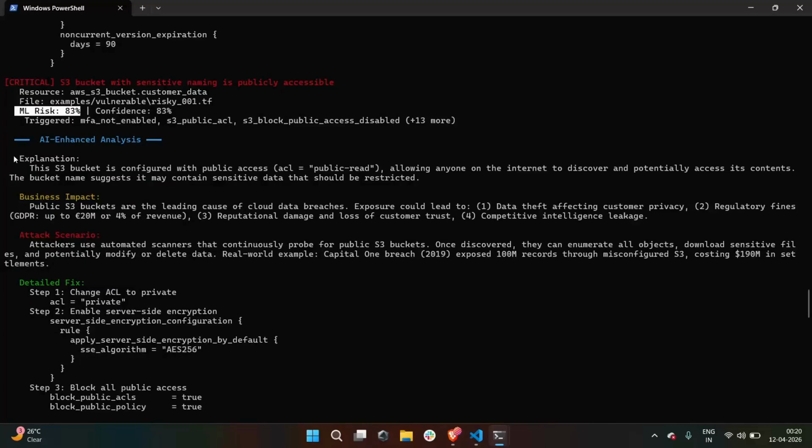The explanation tells you why it matters. This S3 bucket is confirmed with public access, public read, allowing anyone on the internet to discover and potentially access its contents. The bucket name suggests it may contain sensitive data that should be restricted. That is easy for a new developer to understand, along with why it matters.